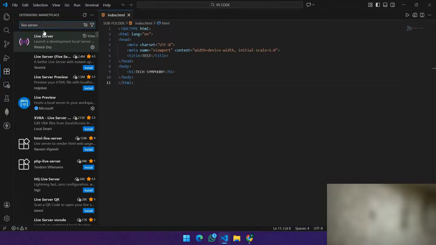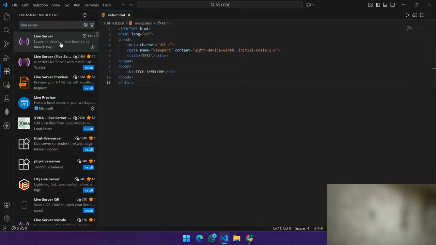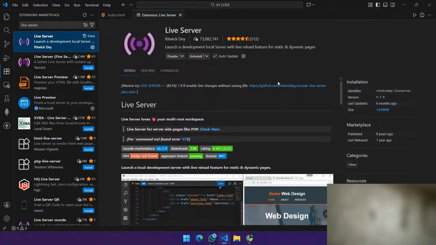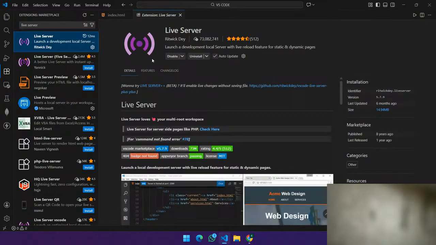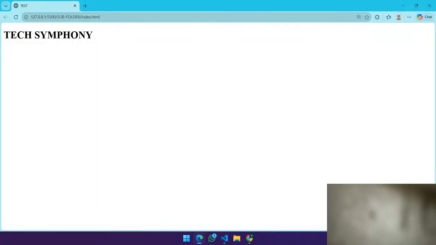When you tap on Live Server, there are various types of options available, but I would like to recommend Live Server with the pink button. This is the best live server I have ever found, with low latency, and it works very fine. It also gives you HTML outputs, so you could try to install this Live Server extension. I will also give all these links in this video's description. If you tap on Go Live, it will start on the default port 5500 in your system, and inside that you could see the output.